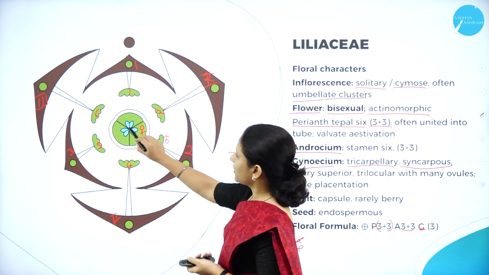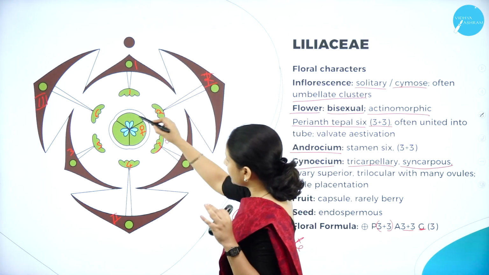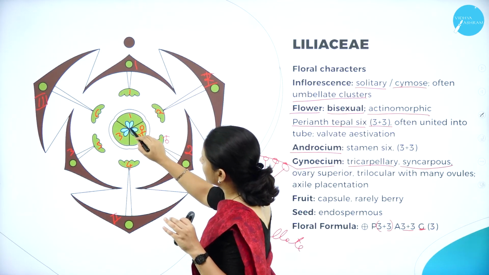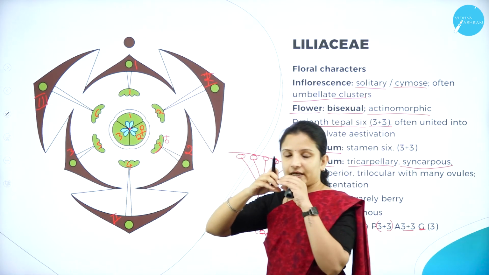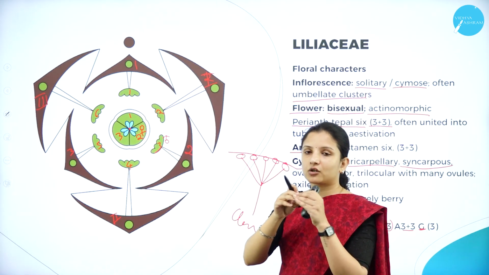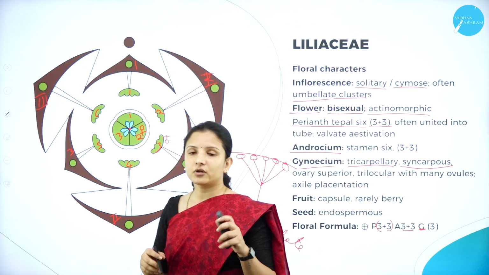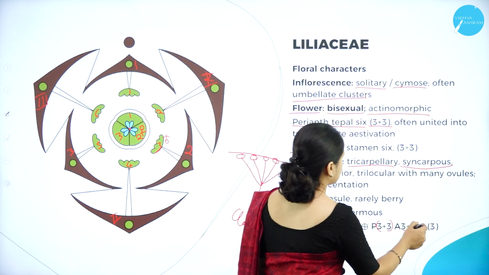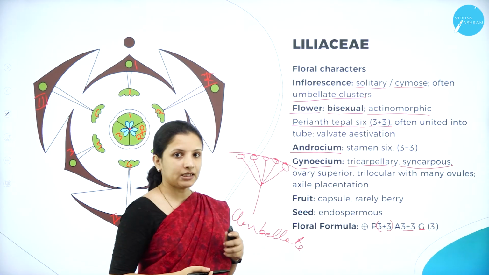You can see here axile placentation, that is, at the center. It is trilocular: locule 1, locule 2 and locule 3, and the ovules are present at the center. They are held by the placenta from the center, at the axis. Therefore, it is axile placentation. So that is how they are represented. So this is about the Liliaceae family.